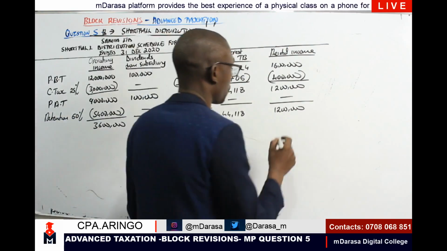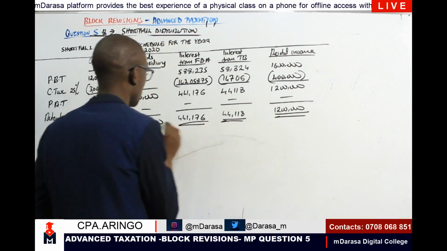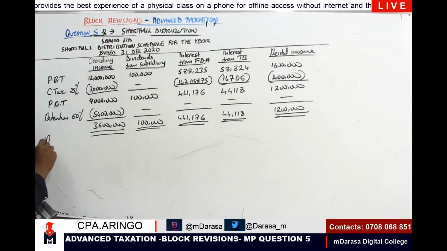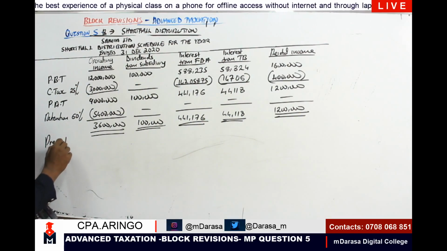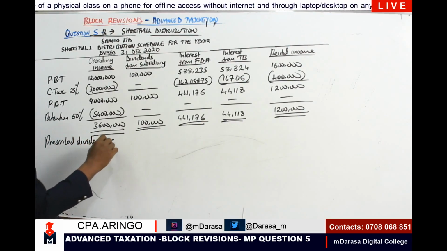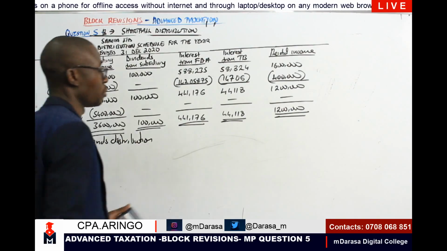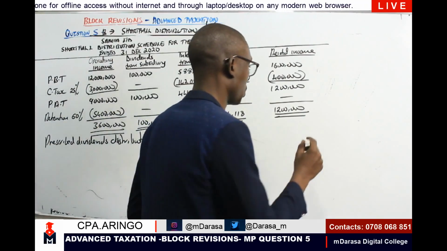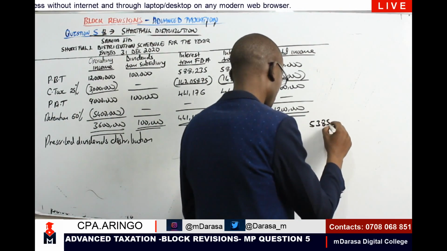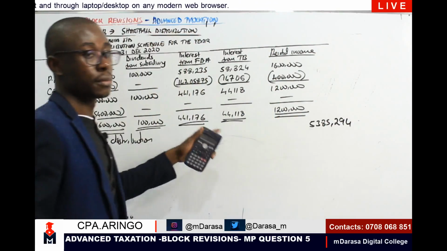Of course, we should have a figure of the prescribed dividends distribution according to the commissioner. Therefore, the summation of all that gives me 5,385,294 if you add all three.